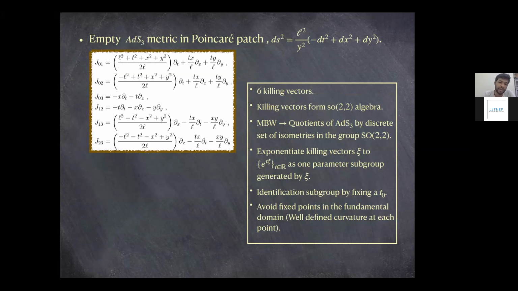For example, for a two-sided BTZ, the isometry group you would look for is SL(2,R) modded by Z2.